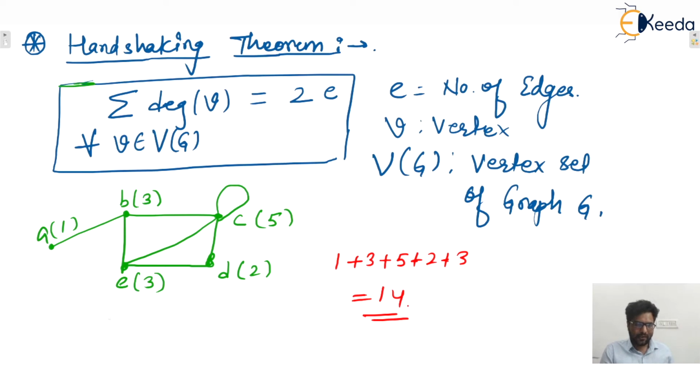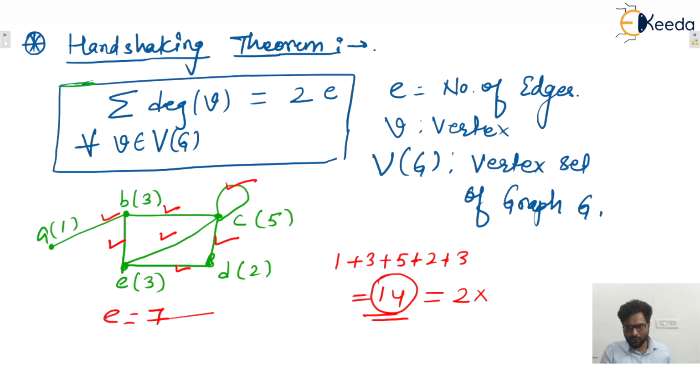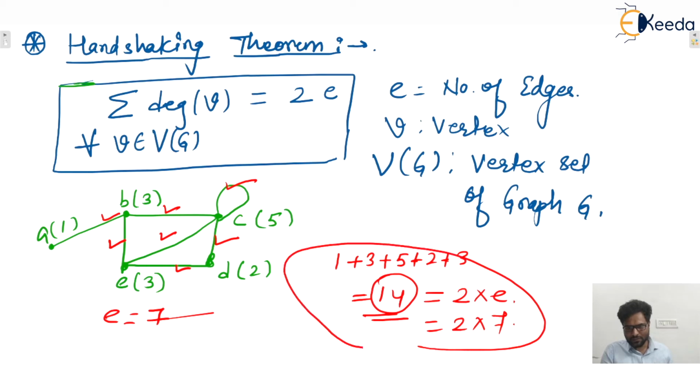Yes, and the number of edges is how many? 1, 2, 3, 4, 5, 6, 7. So we can say that the number of edges is 7. So the degree sum, that is 14, is equal to twice the number of edges, and you have already seen the number of edges is 7. I hope this one is clear to everyone, isn't it?